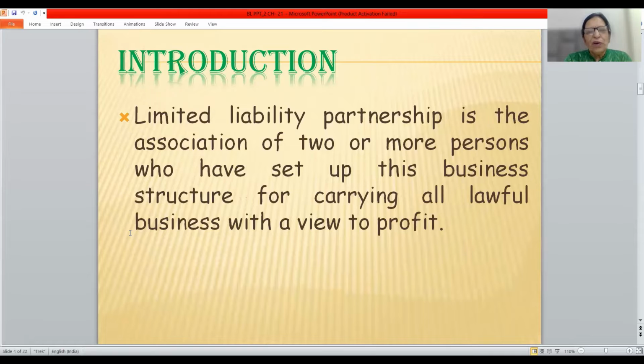What is LLP? You all know, friends, LLP is the association of two or more persons who have set up their business structure for carrying all lawful business with a view to earn profit. Because LLP can be set up only for economic or profitable purpose. And LLP must be registered. LLP is always created by a legal process which is known as registration.